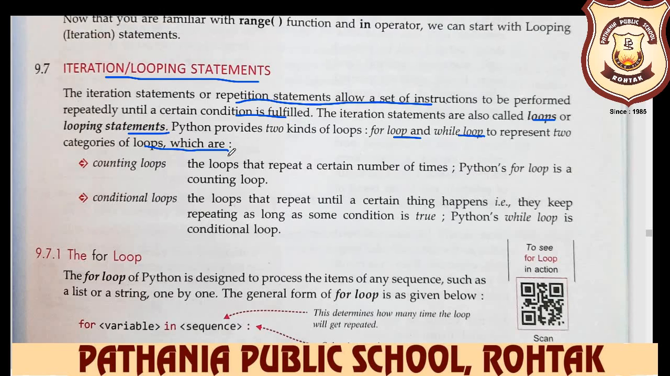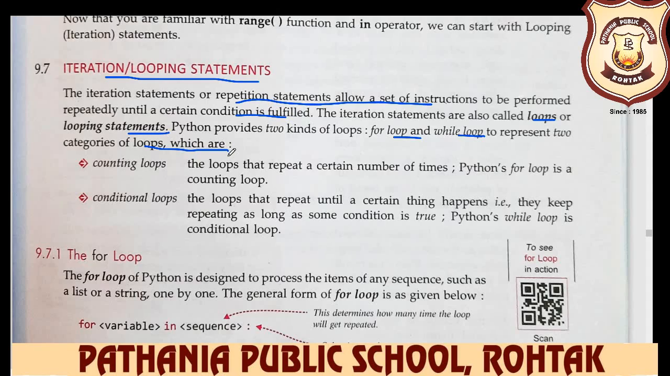Listen, beta. Three types of statements are there. One is the sequential statement. In sequential statements, simple programs are there: addition of two numbers, subtraction of two numbers, multiplication of two numbers, area of circle, area of parameter, calculate simple interest. These types of programs are sequential programs. The second statement is the decisional statement. In decisional statements, there are the if condition, if else condition, and nested if statements. The third one is the iteration and looping statement.